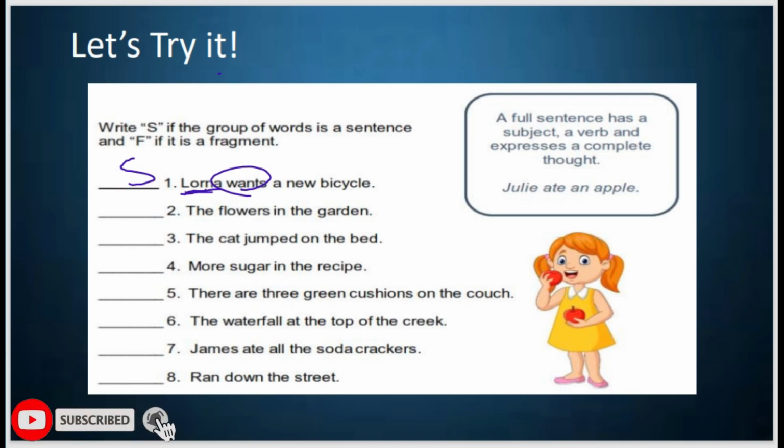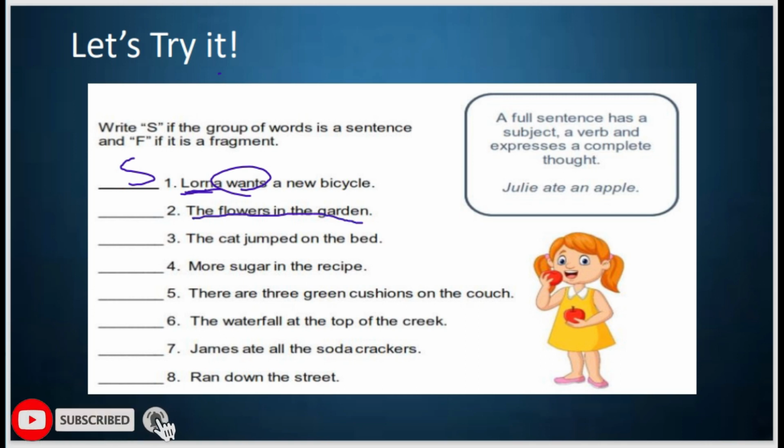The flowers in the garden. So what do you think? The flowers in the garden what? Need water? The flowers in the garden are all red. So this is not a complete sentence.